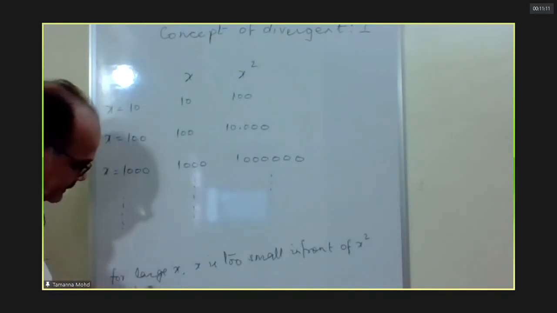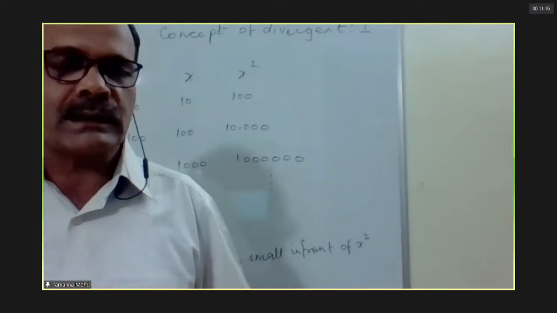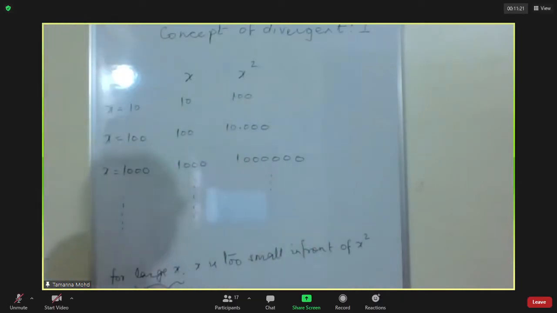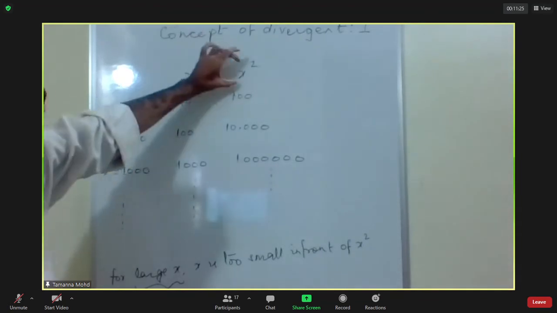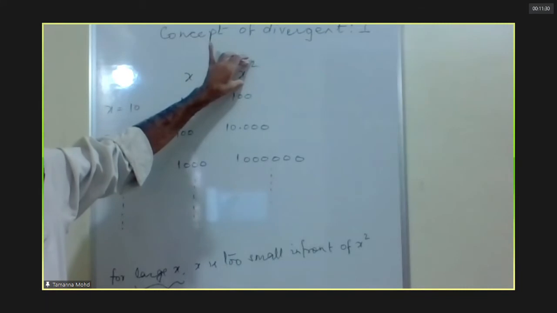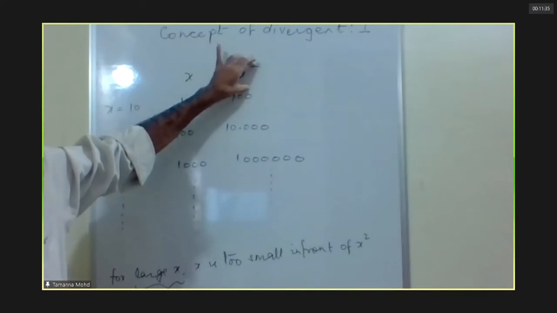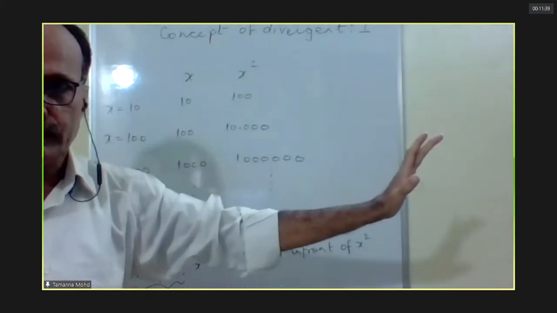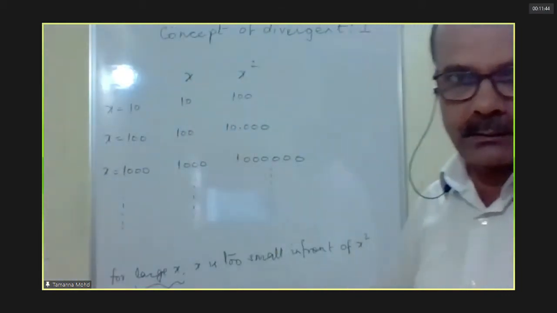Now the large x in the sense we will deal when x is infinity, when x tends to infinity or minus infinity. So when I say for large x, this is too small in front of x square. The same way, if we compare x square and x cube, x square will be too small in front of x cube, and so on. First you write it, then you will come to the conclusion.